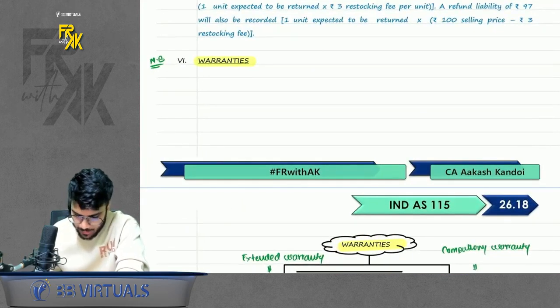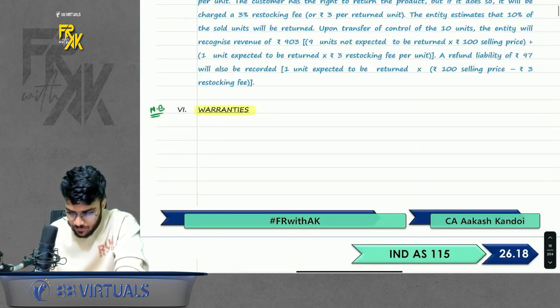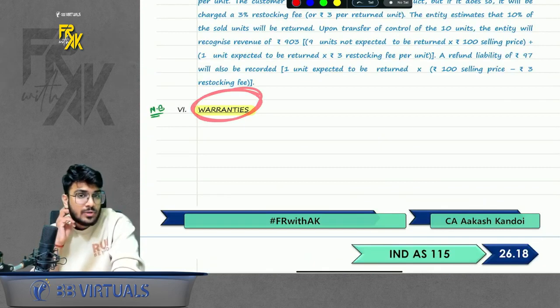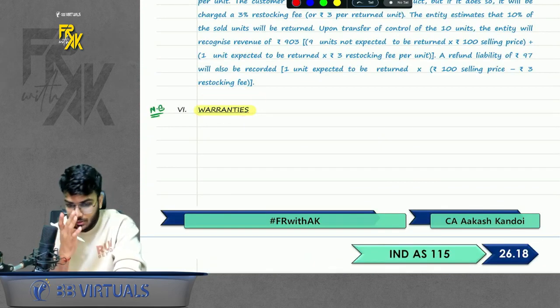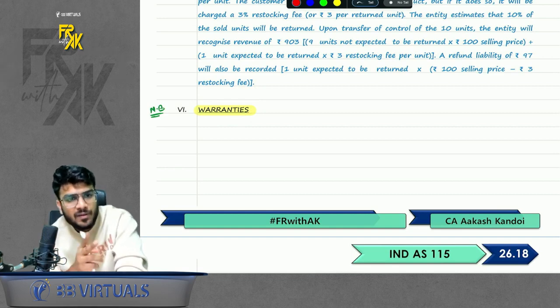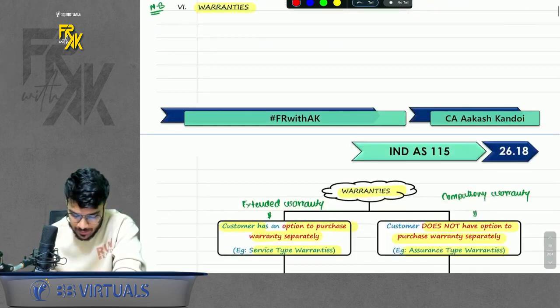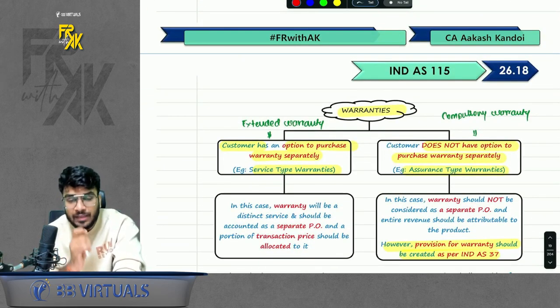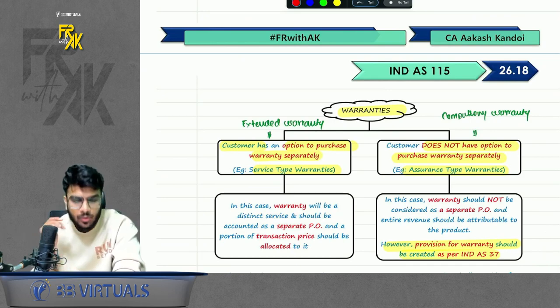So what does it say? Under warranty, when do we receive any warranty? Whenever you buy any product, the company gives you a warranty. So the company is giving a product and also a warranty. Normally it is 2 performance obligations, product and warranty both. But the standard says whether to treat the warranty as a separate PO or not.